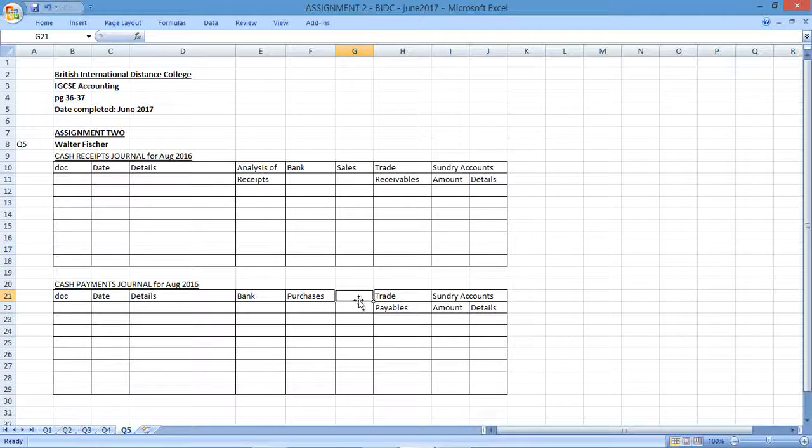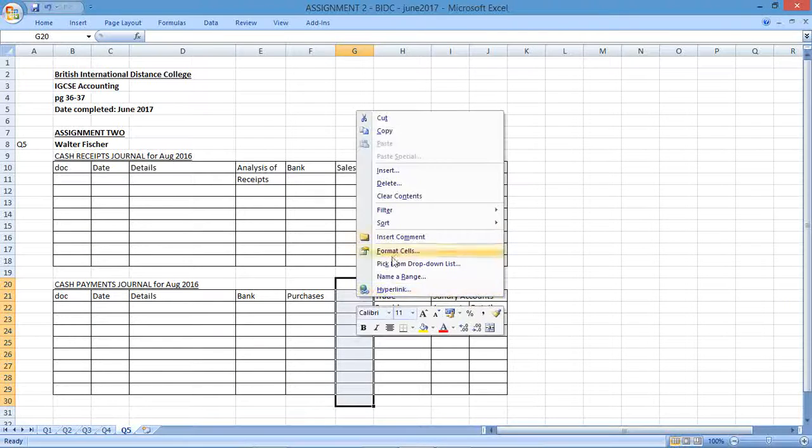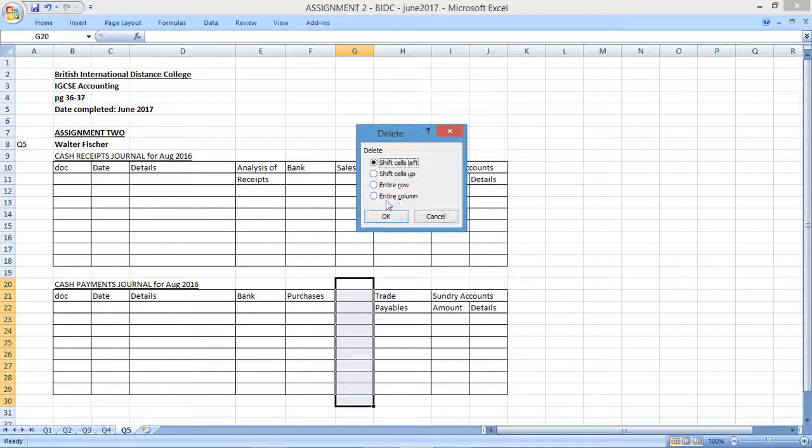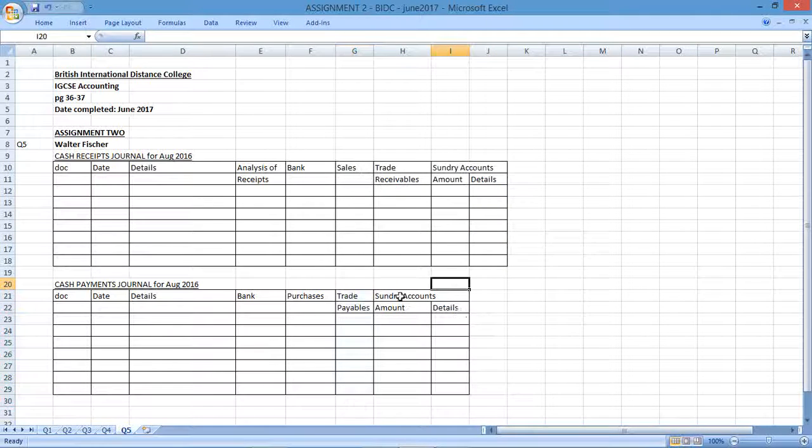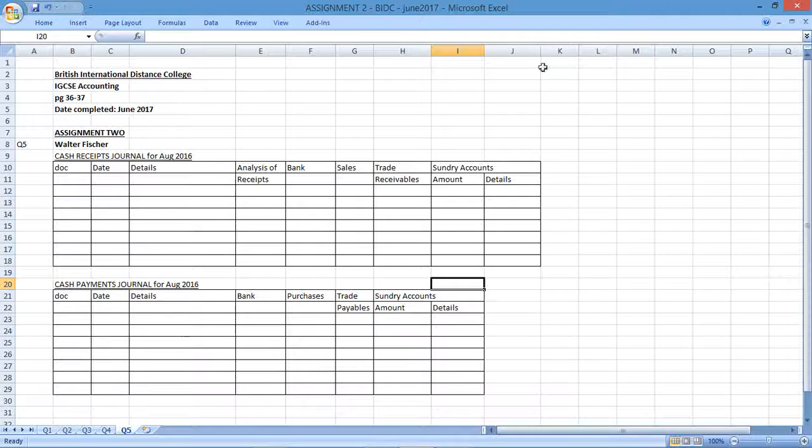I'm going to leave one column blank. We can insert more specific accounts if we need to, or actually let's delete the account, because then we'll use sundry for all the others. So we'll have sundry account, and we'll have the details listed in that particular column.